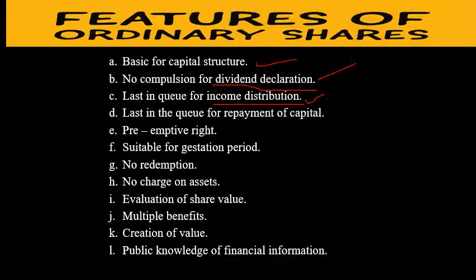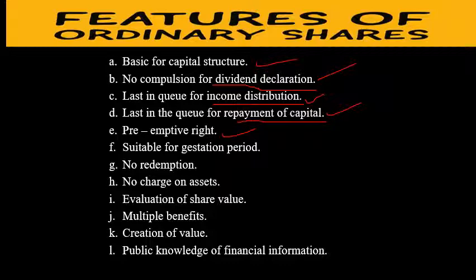Whenever any part is distributed, or whenever the company decides to distribute anything to the shareholders, the equity shareholder comes at the end. So last in queue for repayment of capital, this comes at the time of insolvency or liquidation or any other procedure, either in case of amalgamation or mergers or any cases; the equity shareholders are the last person in the queue.